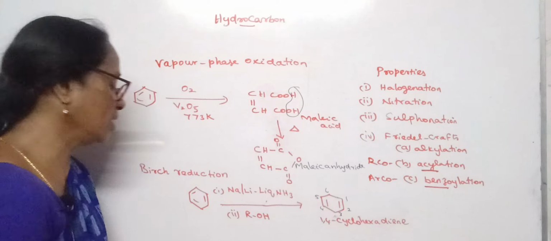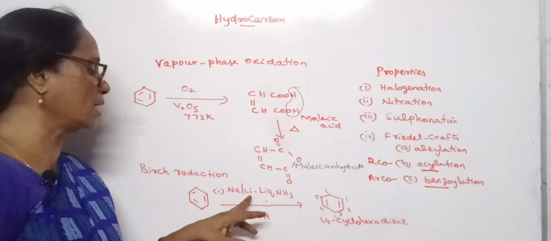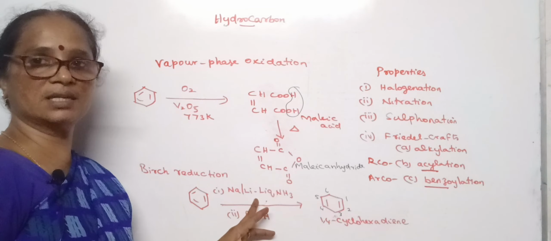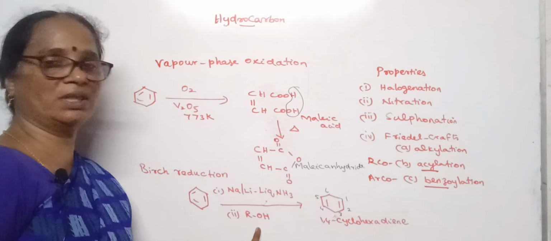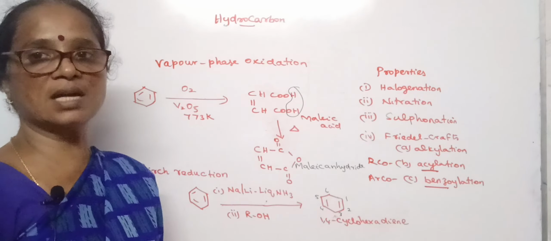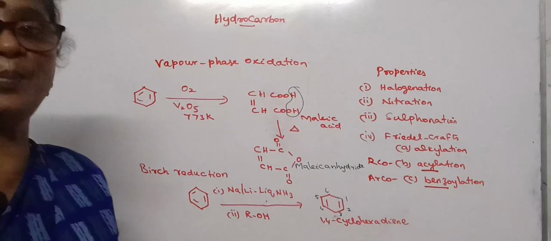This is formed when benzene is treated with either sodium or lithium in liquid ammonia, which is a reducing agent, followed by treatment with alcohol. It gives 1,4-cyclohexadiene. So that's all the chemical properties of benzene.